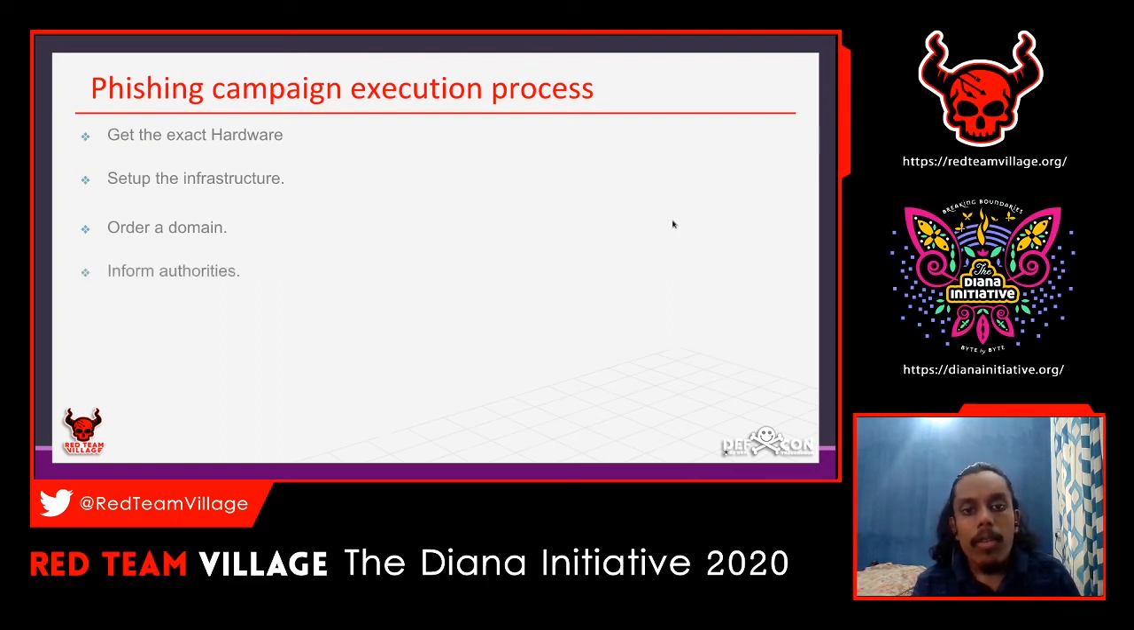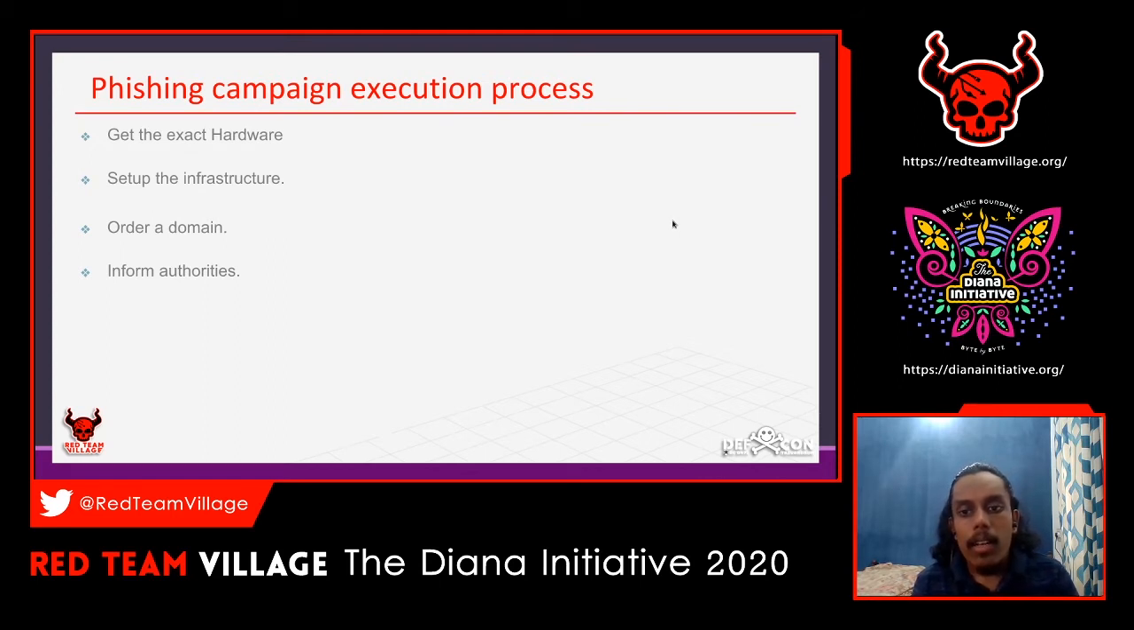The next one is you have to buy a domain. For that you can check expireddomains.com. I think I have that on my next slide, I guess I'll show you that. From there you have to order a domain. You have to take a domain that is similar to the target that you are going to run a campaign or phishing attack on. So you need a particular domain for that.